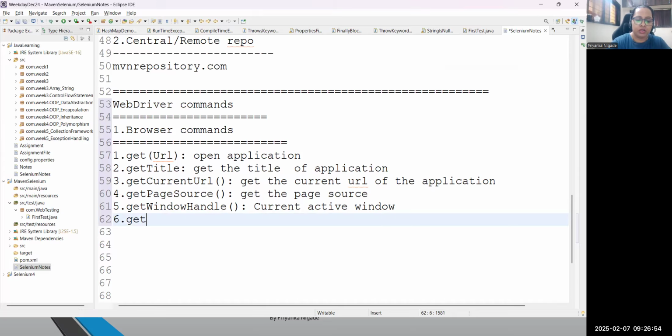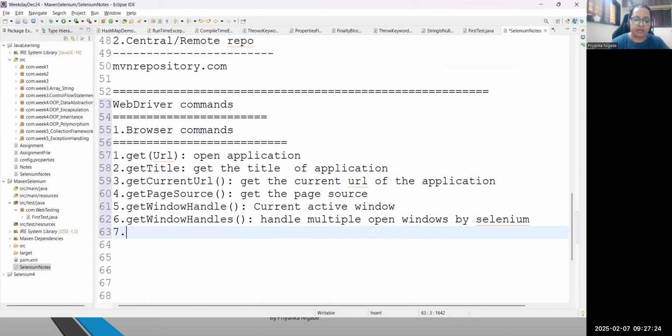And we have one more, the getWindowHandles command. So let me write handles. This command will help you to handle multiple open windows by Selenium. So multiple open windows can be parent and child windows, by Selenium. So let me write windows by Selenium. How to use it, we will see practically.